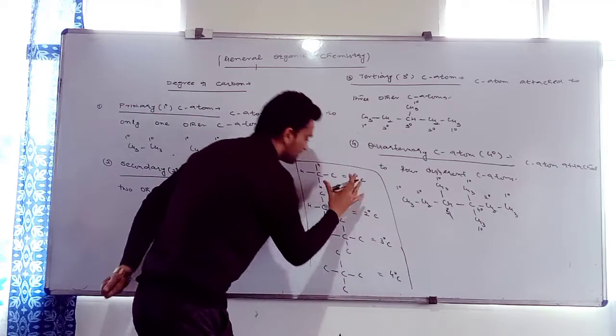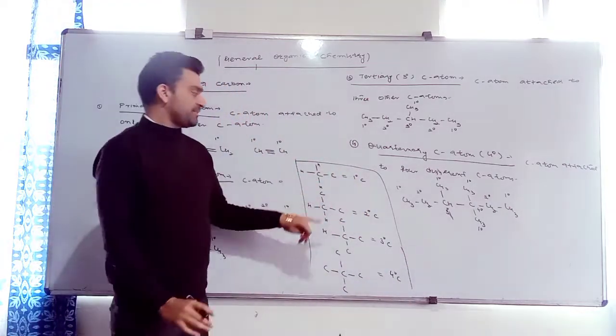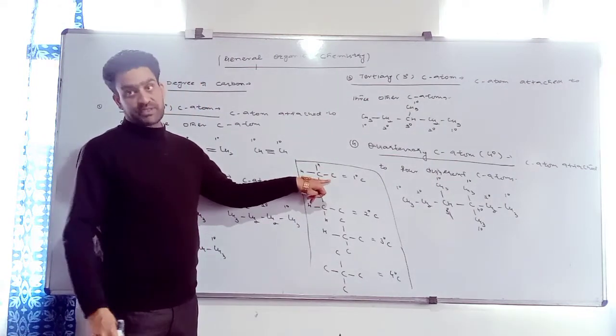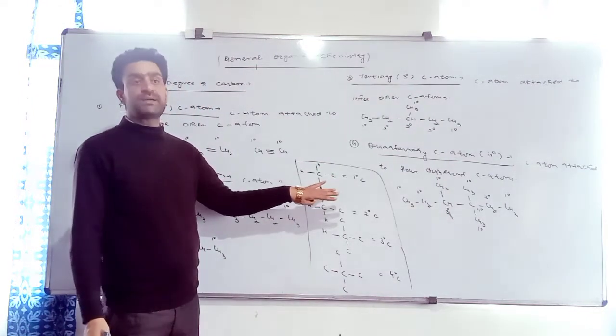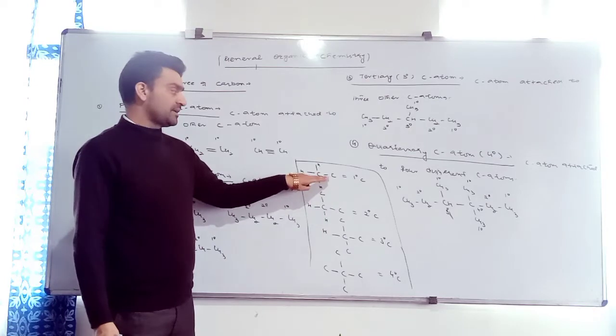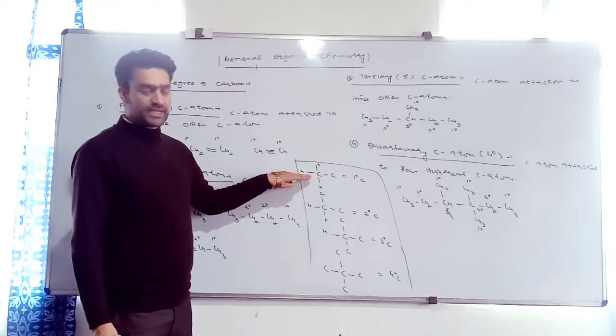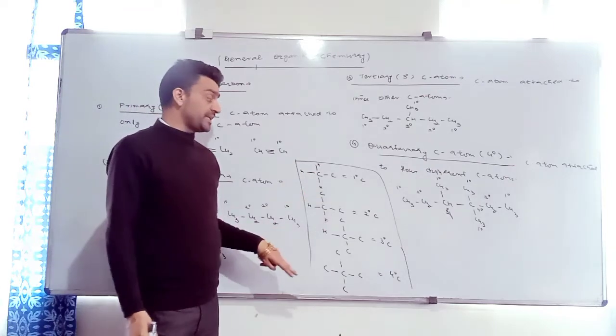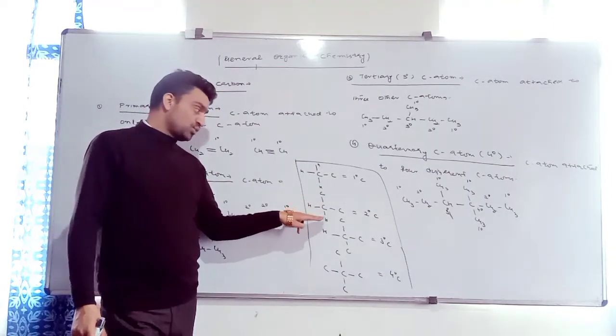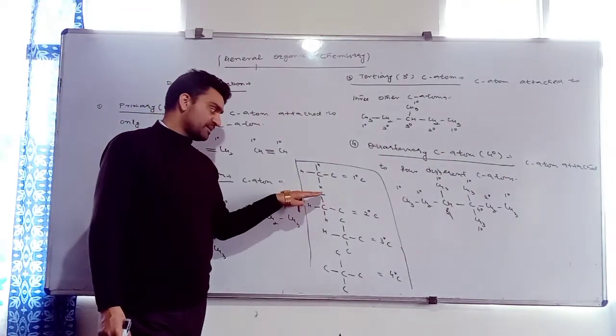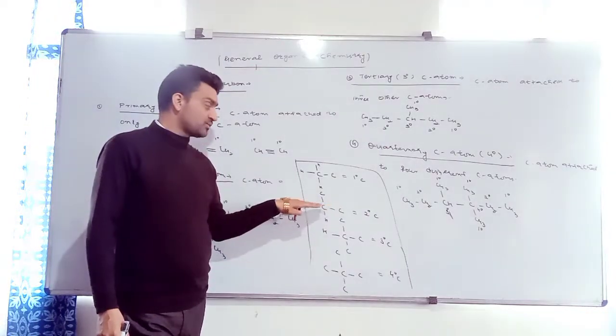It is the representation of carbon atoms. This is primary, that means it has 3 hydrogens if it is saturated. If unsaturated, the number of hydrogens will decrease. It is attached to 1 carbon and the rest 3 unoccupied valencies are satisfied by hydrogen. In case of 2 degree carbon, 2 valencies are satisfied by 2 carbon atoms, the rest 2 by 2 hydrogen.